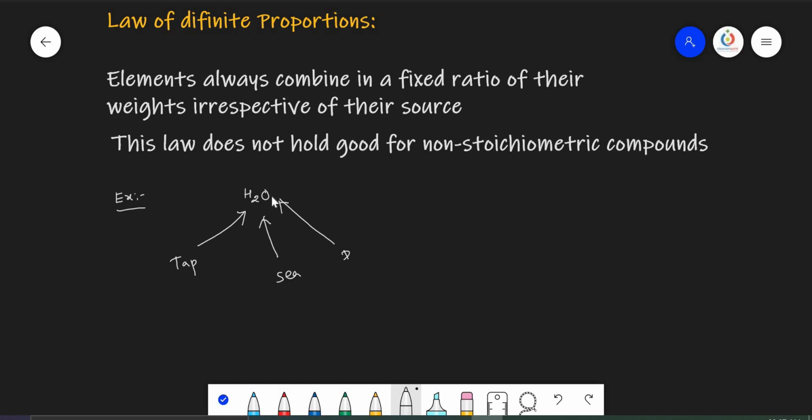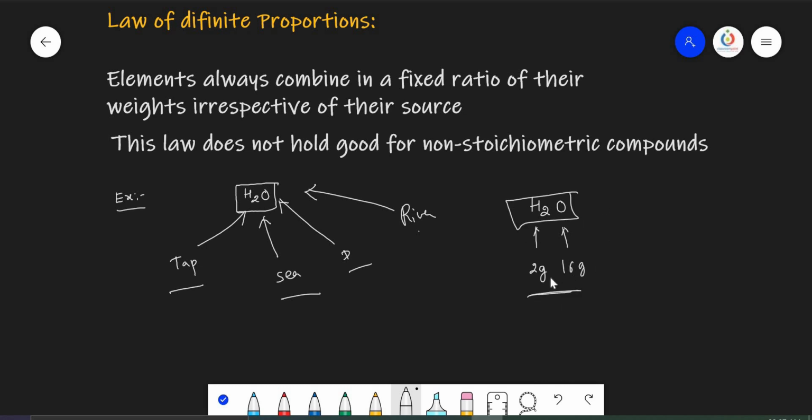So when you are getting the H2O from different sources, whether it may be tap water or sea water or drainage water or river water, whatever it may be, in all the conditions the molecular formula of water remains constant, that is H2O, where in H2O 2 grams of hydrogen and 16 grams of oxygen are always present in the H2O molecule. So this mass ratio is always fixed, means this is always equal to 1:8. That is called definite proportions.